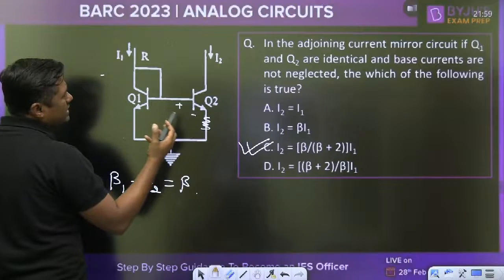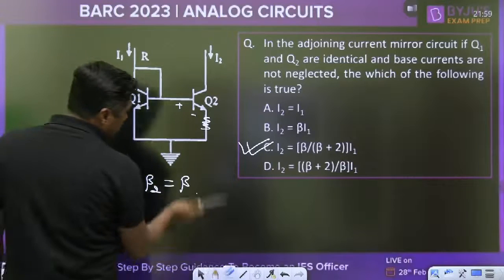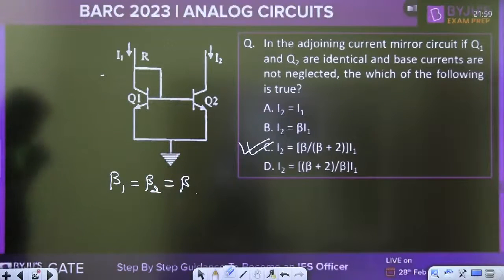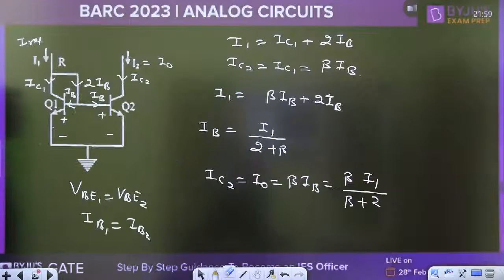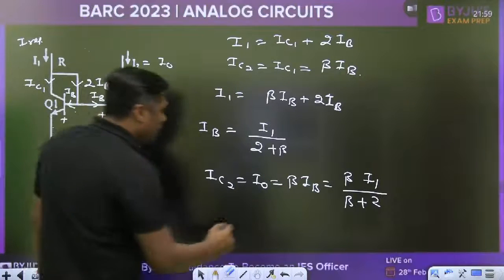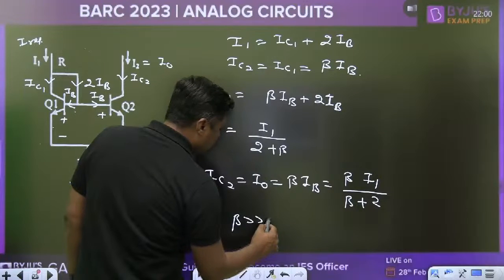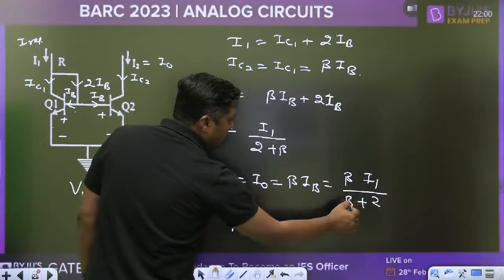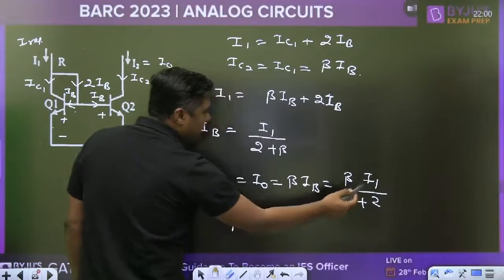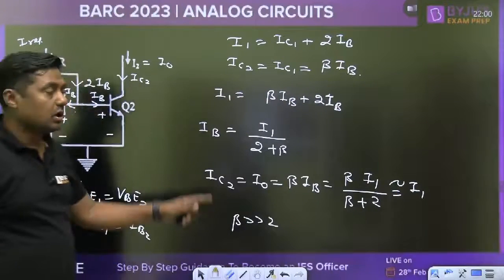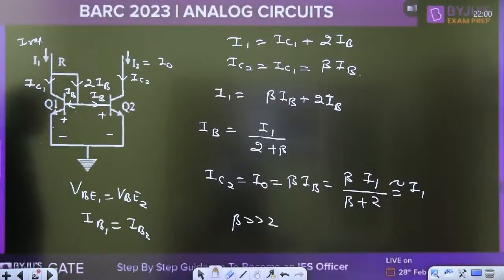Now we have various types of current mirror circuit. So this is a very simple basic current mirror circuit. Beta upon beta plus 2 into I1 is the standard answer. If beta is very, very large, then we can neglect the 2, beta cancels, and it will become nearly equal to I1. That's why it is called a current mirror circuit. The condition is that beta should be large. The answer is C.